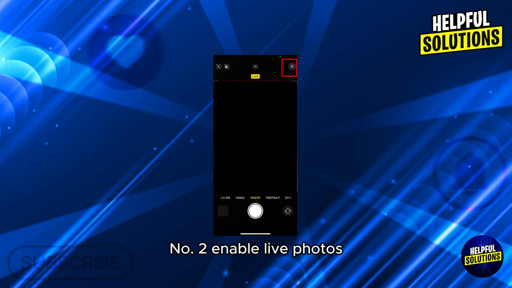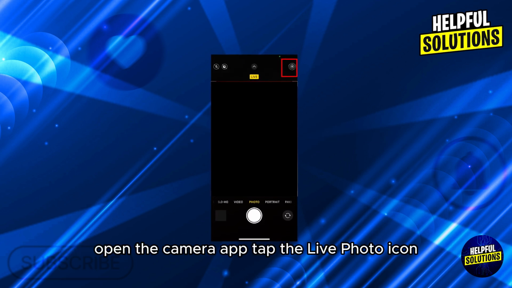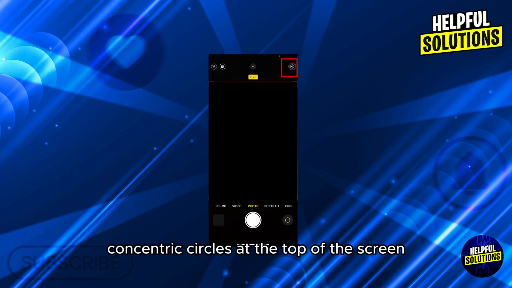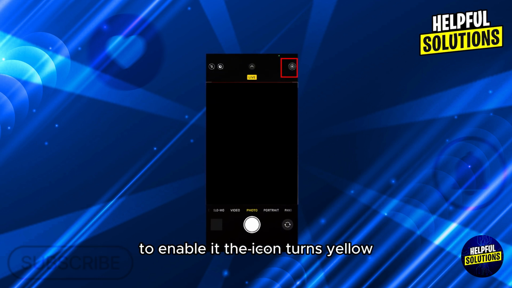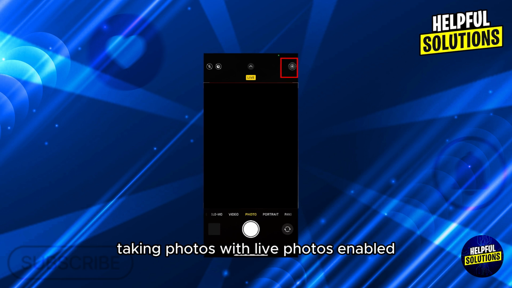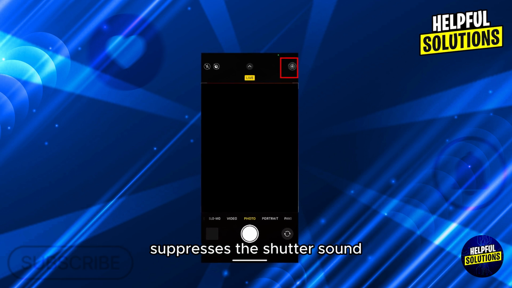Number 2. Enable live photos. Open the camera app, tap the live photo icon, concentric circles at the top of the screen, to enable it. The icon turns yellow. Taking photos with live photos enabled suppresses the shutter sound.